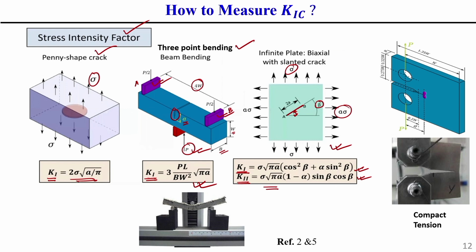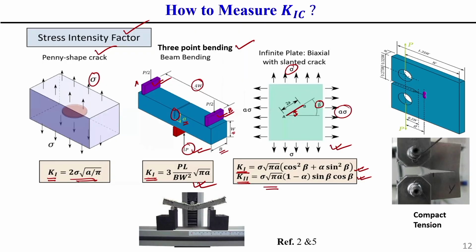Another very important fracture toughness, or critical stress intensity factor, estimation procedure is the CT specimen test, also called compact tension testing. In compact tension testing, the specimen details are given here. The dimensions generally follow some ASTM standard, so we need to follow this standard. According to the specimen details given, we need to make the specimen and also make the initial crack.